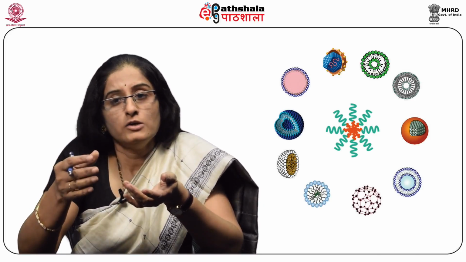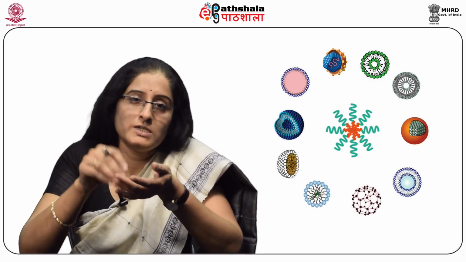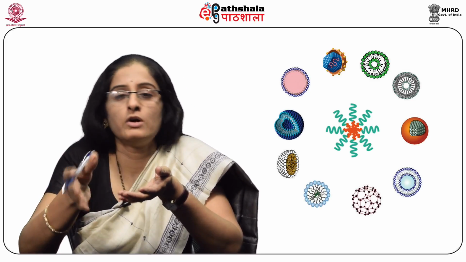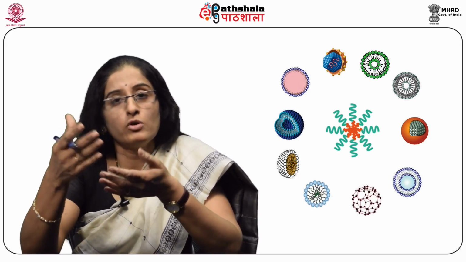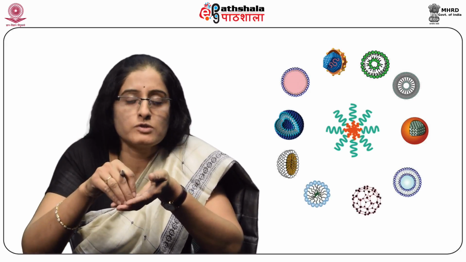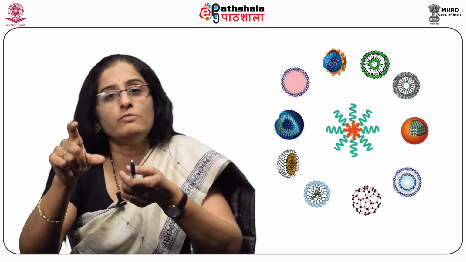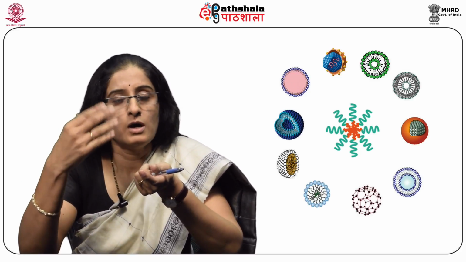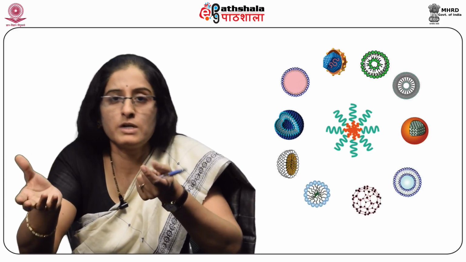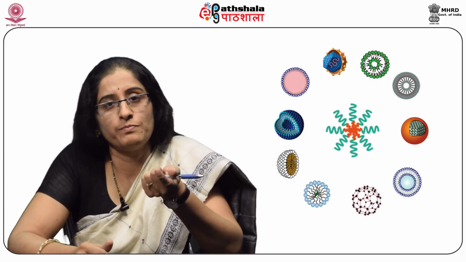We should try to use a minimum quantity of the internal phase, whether it is oil or water, and try to dissolve more and more amount of the drug in the internal aqueous phase. So the total volume of the formulation will be less and we can easily dispense it into a particular carrier like a soft gelatin capsule or hard gelatin capsule.